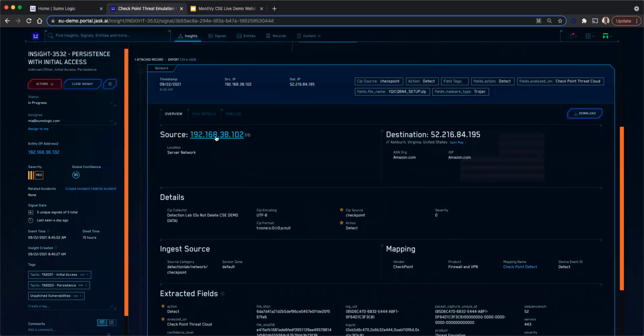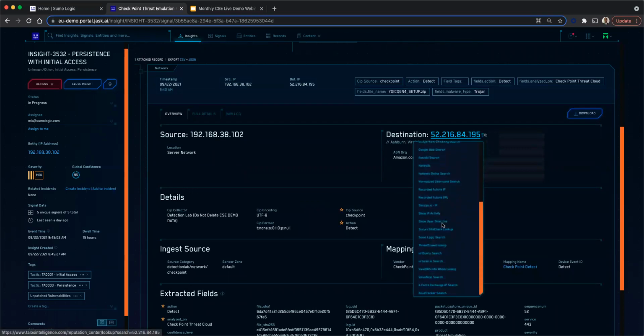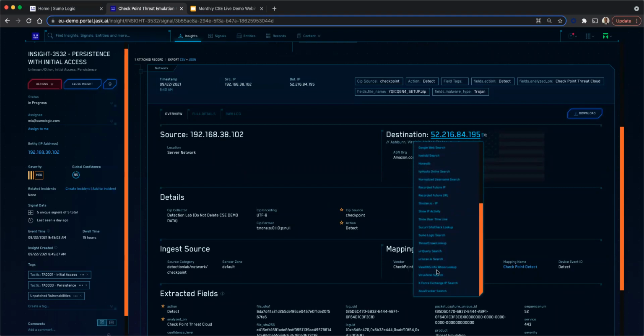I can see the source here, and this is the destination which has been involved. I can also do additional investigation. I can launch all my correlations and do all my lookups, etc., just by coming over here. I can do a VirusTotal search.